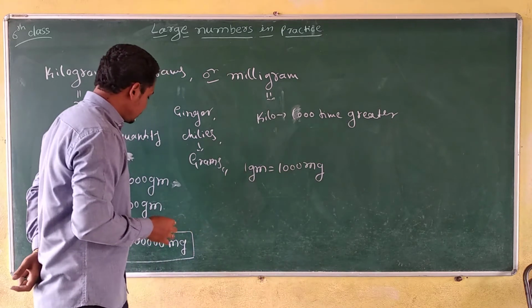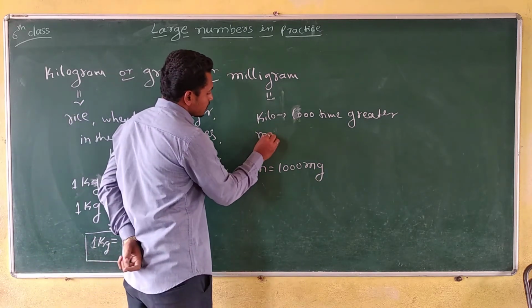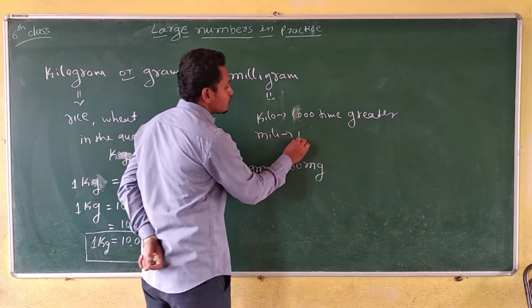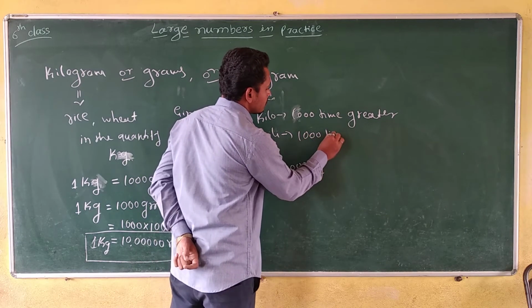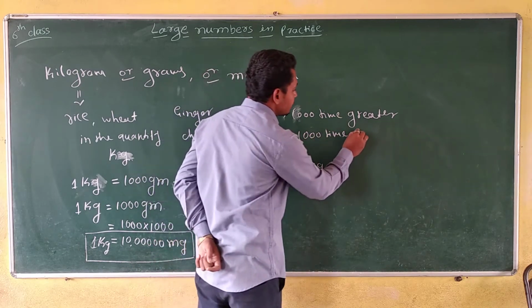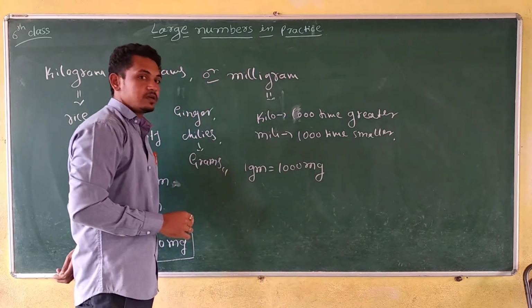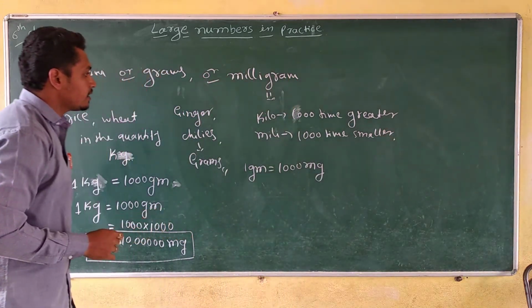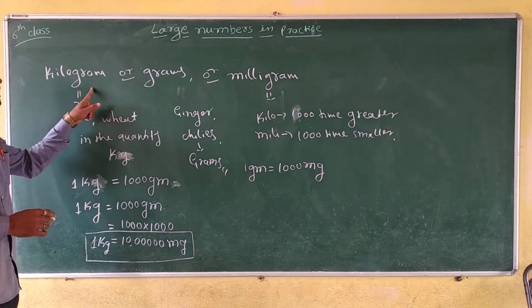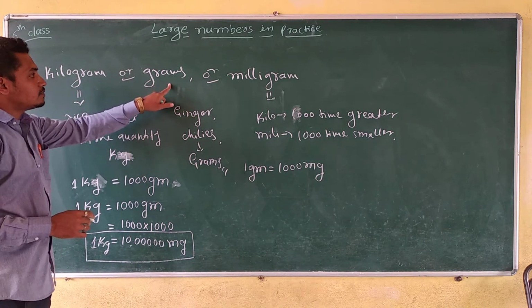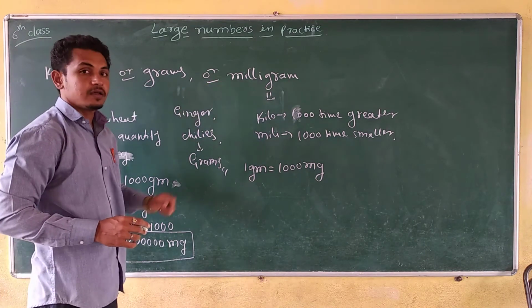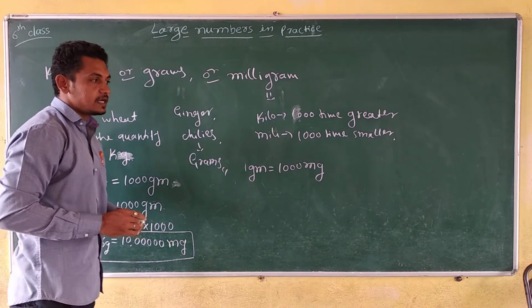Next, milli means 1000 times smaller. So that's why the kilogram quantity is greater than grams, and grams is greater than milligram. Is it right?